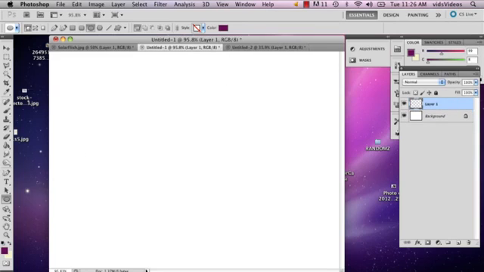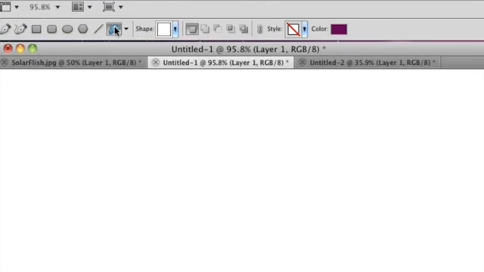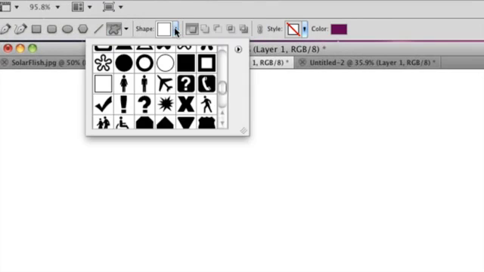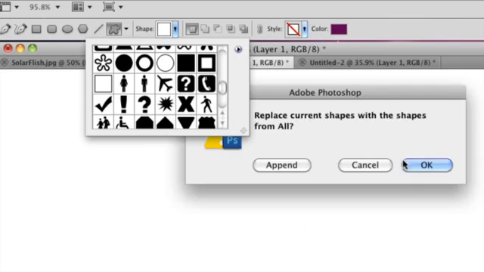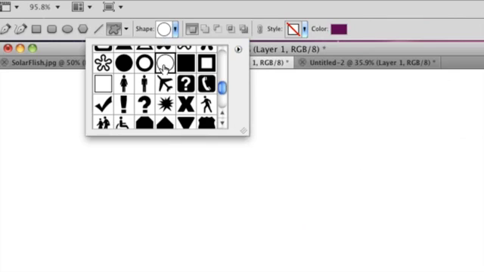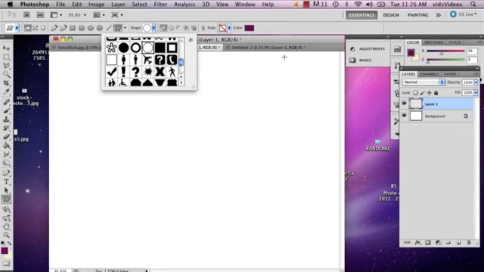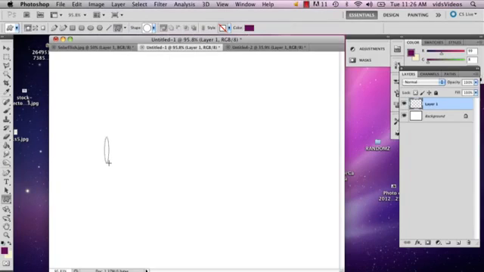And actually, instead of using that, I'm going to go up here and select the custom shape tool. And then right here next to it is your custom shapes. If you go to this little arrow on the side, if you select all and say OK, all the shapes will pop up. So I'm going to select this thin circle frame sort of thing. And then I'm going to draw my oval.